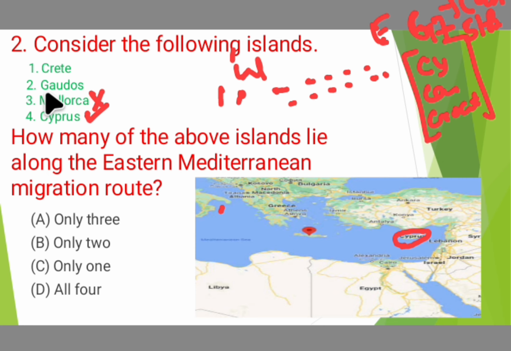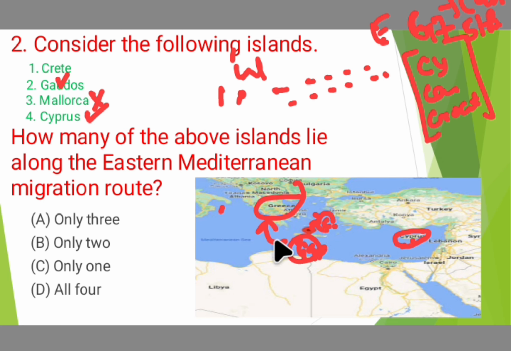And coming to statement 2, this is the island of Crete, and this is the island of Gavdos. West of Crete, the Gavdos islands are present. From Crete and Gavdos, Greece is facing migration issues. Hence, these islands are relevant, which is why I framed this question.